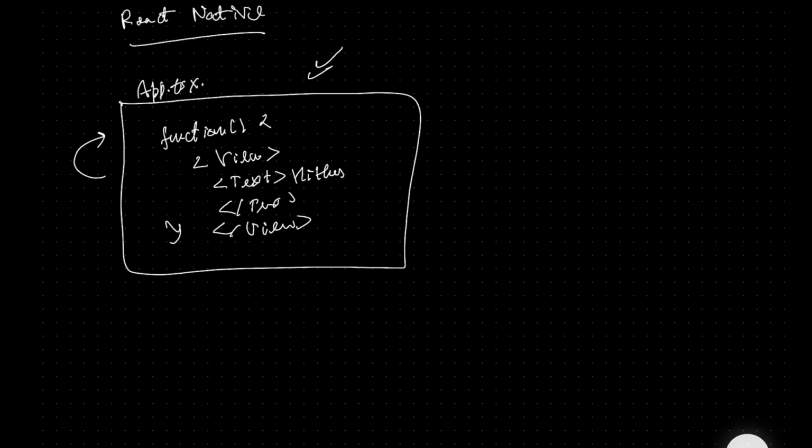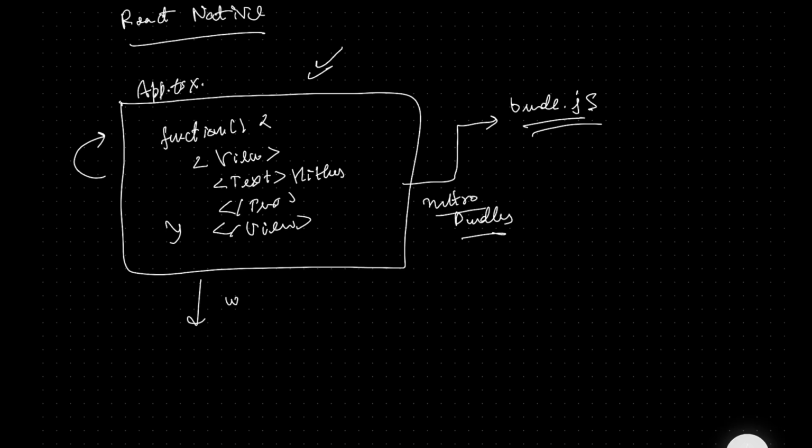The way it works is eventually all of these get bundled into a single JavaScript file, let's say called bundle.js, or a bunch of files, using something called the Metro bundler. Think of this similar to Webpack or any other bundling technology in JavaScript or TypeScript or React. In case of React, a lot of times you use Webpack to bundle your code finally into HTML, CSS, and JS. And similarly, in case of React Native, you use something called the Metro bundler to spit out a bunch of JavaScript files.